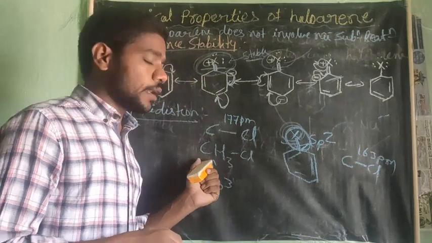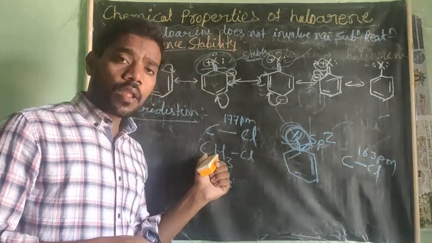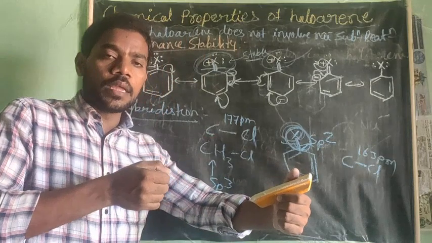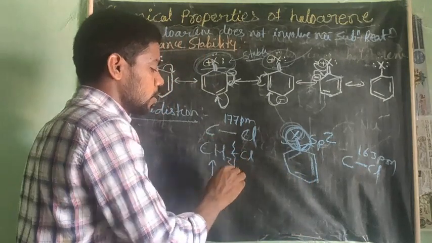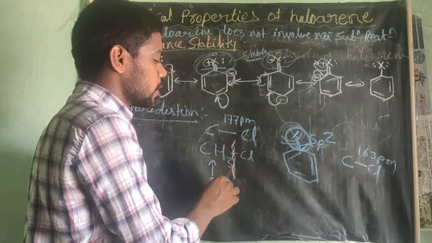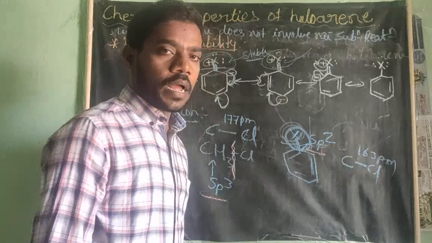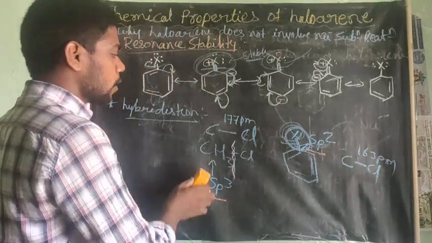In haloalkane, this bond is sp3 hybridized and somewhat far away, and therefore it is very easy to break the bond. It is very easy to break because of the sp3 hybridization, compared to the sp2 hybridization.